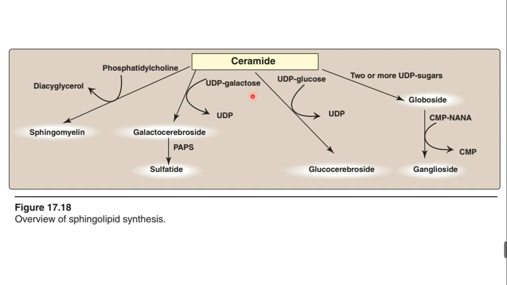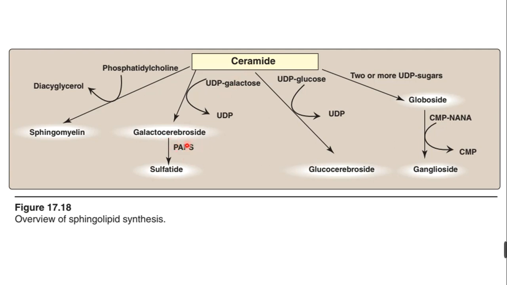You can see here, this is the overall sphingolipid synthesis. Ceramide is converted to sphingomyelin by conversion of phosphatidylcholine to diacylglycerol. The choline is going to be attached with the ceramide, that is why it is called sphingomyelin. The ceramide again, by the use of UDP galactose, is converted, UDP is released, and the galactose is going to be attached. That is why this ceramide plus galactose is called galactose cerebroside.